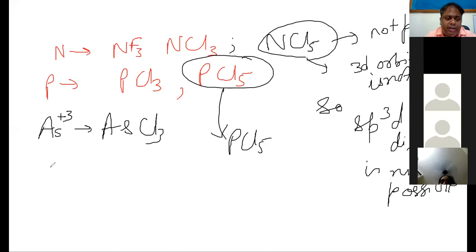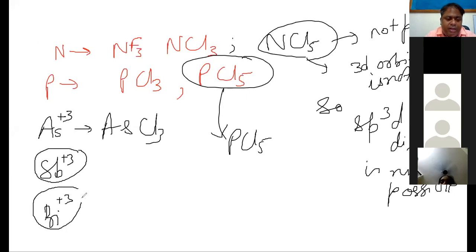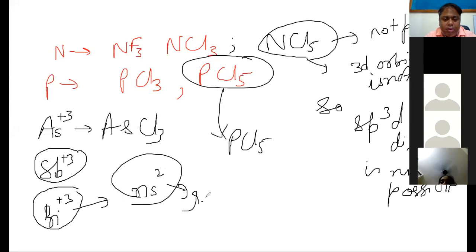Nitrogen, phosphorus, arsenic, antimony, and bismuth: as it becomes more and more metallic, its inert pair effect, that means reluctance of the ns2 electrons, increases, and it tries to remain as a trivalent ion. Pentavalent cations are very rare and unstable, but trivalent cations are very much stable, so it can form BiCl3, and so on.